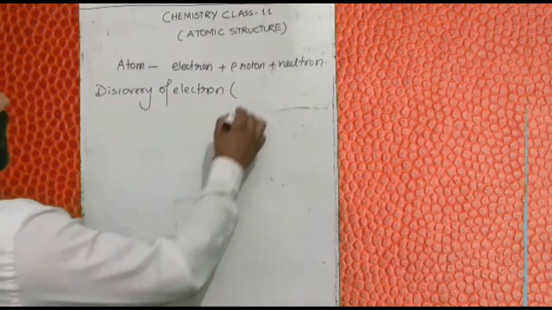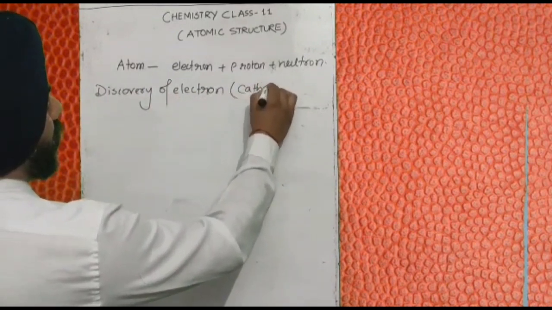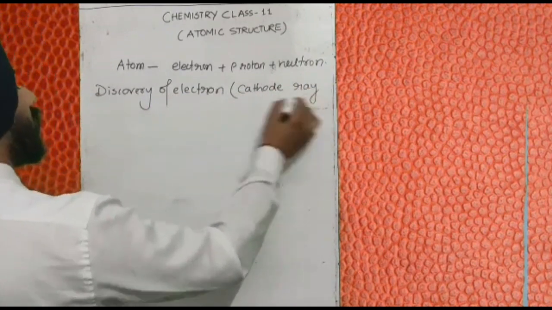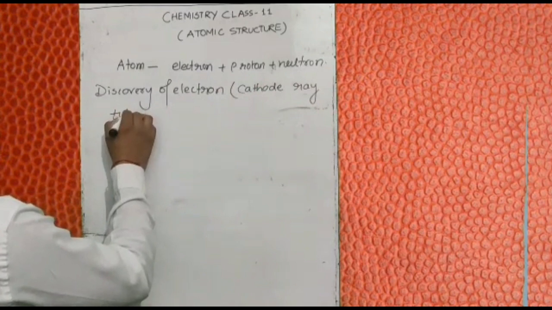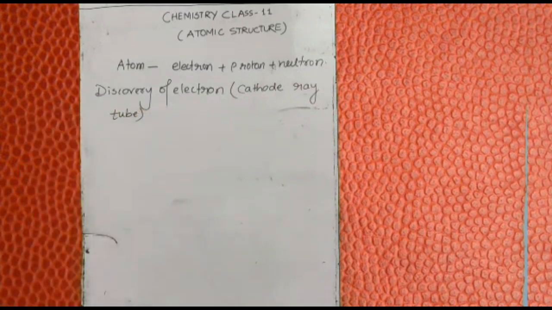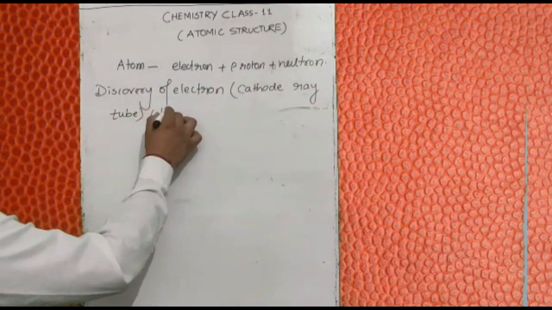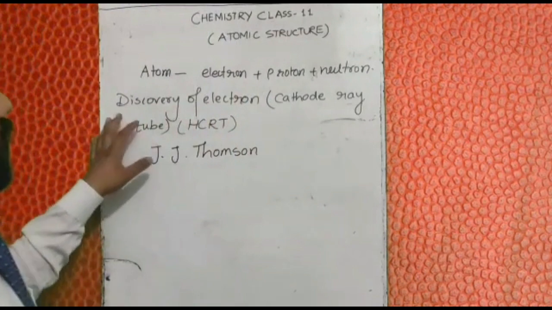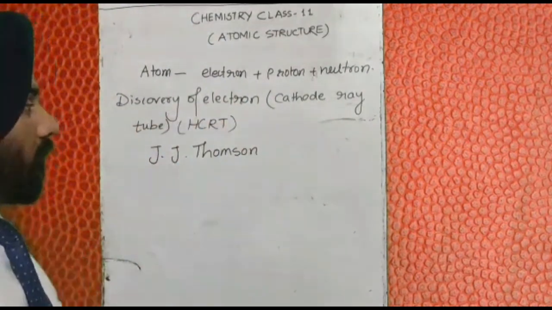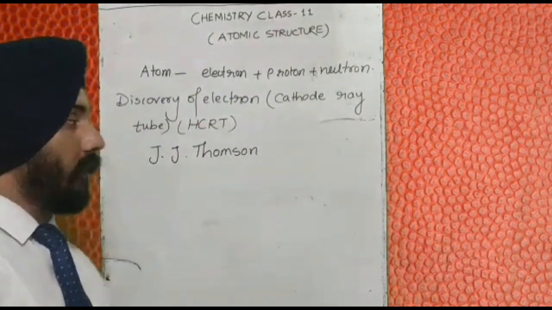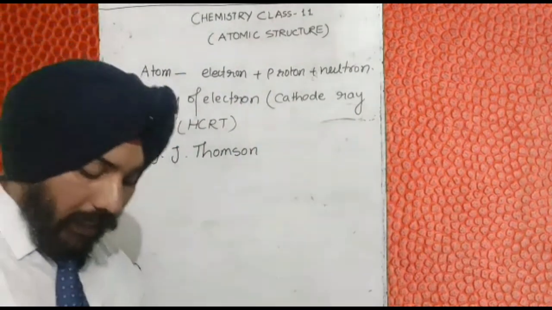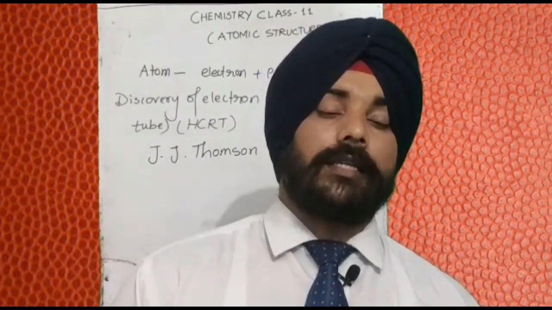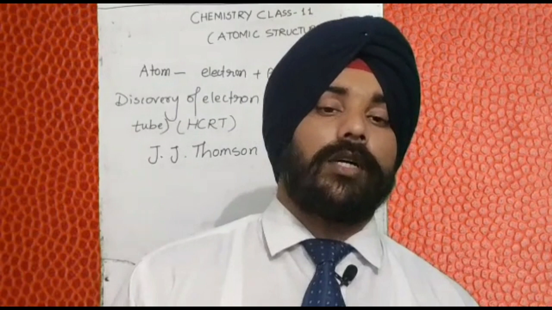It was done by a very simple experiment called the cathode ray tube. Somewhere it is written as HCRT, hot cathode ray tube. He discovered the electron by using the cathode ray tube. What was the hot cathode ray tube? I'm making a figure, then I'll explain how the discovery was made.